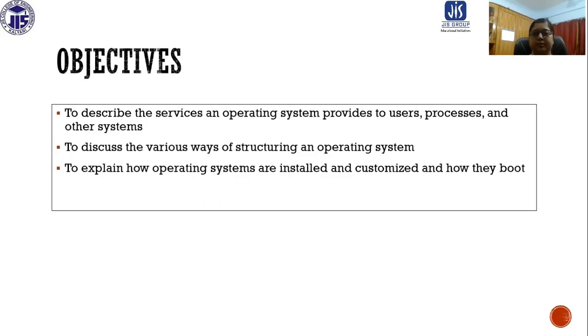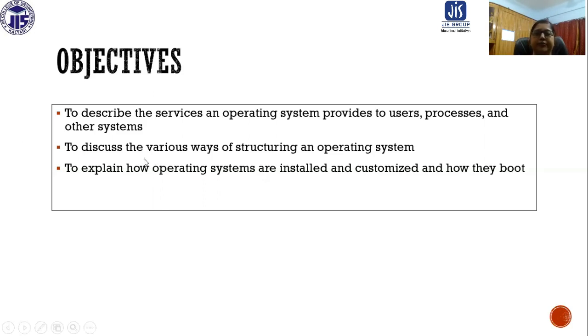So these are the objectives of studying this module. To describe the services an operating system provides to users, processes, and other systems. Basically, this is the first objective of learning this module. We need to know how the operating system provides different services, and what those services are to the users, processes, and other systems.